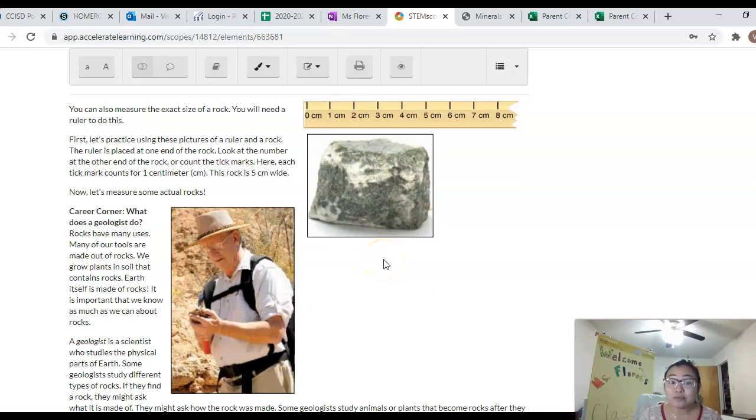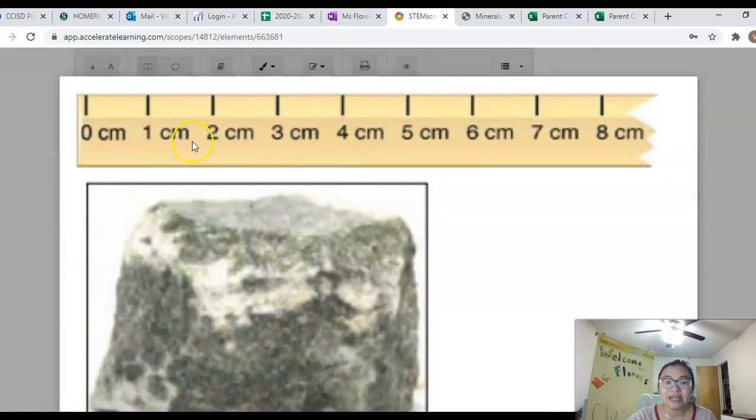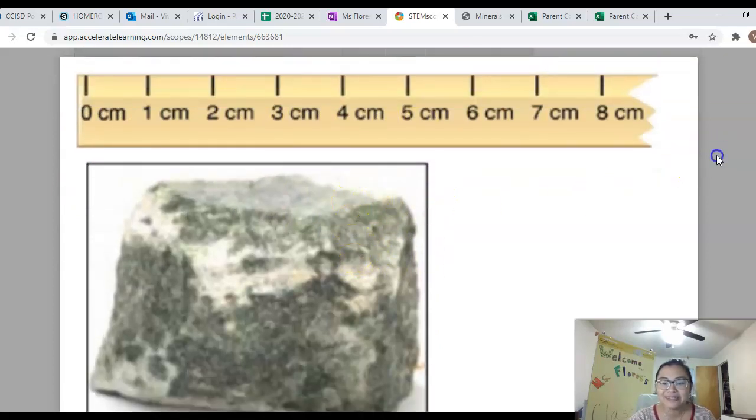Now, you can also measure the exact size of a rock. You could take a ruler out, you could look at the inches, and then you could measure how big it is. So they used an example right here with this rock, and they've given us a centimeter ruler. Whenever you're measuring something, remember you always put the object where it starts at 0. And then you're going to look at where it ends on the ruler, right? So I can see that this object starts at 0, and I can see that it ends around 5 centimeters, right? So this rock is about 5 centimeters.